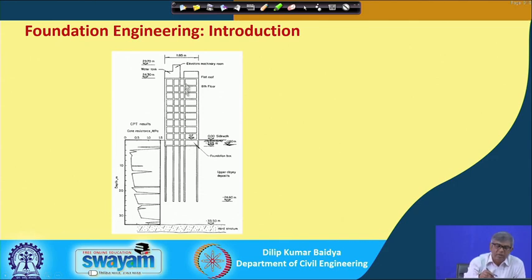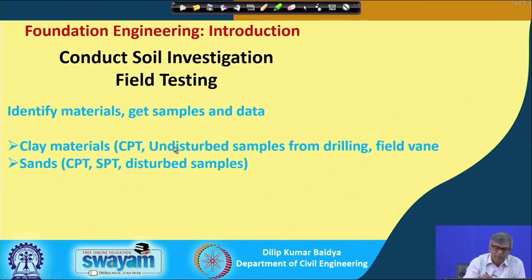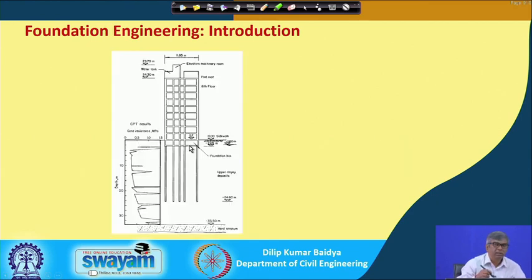If this is a tall building, and you make only this much depth of foundation, then there may be stability issues. Suppose the foundation stops here for such a tall building, then there is a chance of toppling, that means a stability problem. So, two things: when the building is very tall, to address the stability issue we have to go for a deep foundation; or because of the heavy load you need to go for a deep foundation; or when the soil surrounding this zone is weak, that means a shallow foundation will not work.